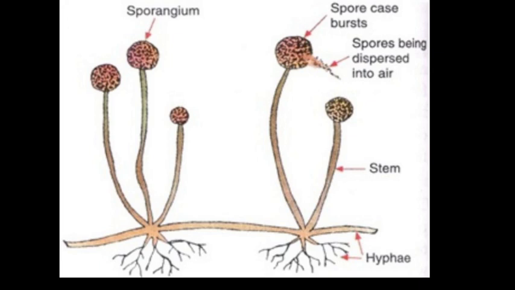So spore formation is the third method of asexual reproduction, and in spore formation the parent plant produces hundreds of microscopic reproductive units called spores.